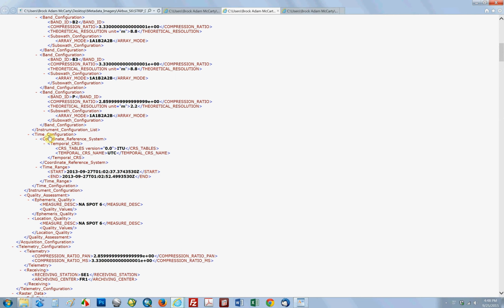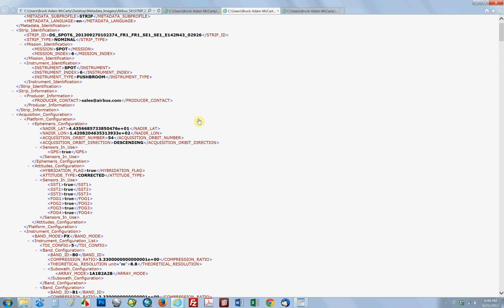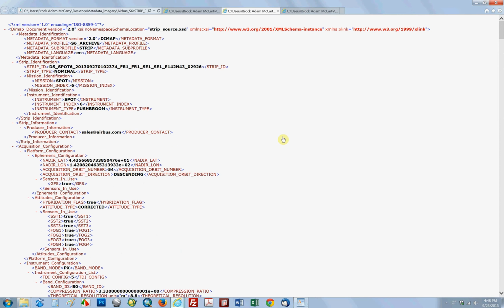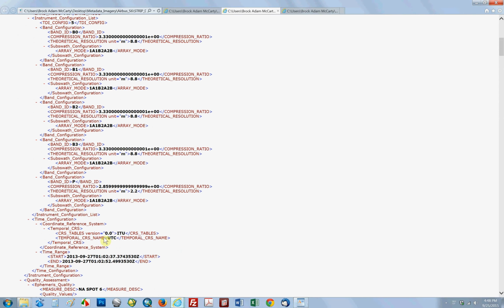And it's right here under the time configuration again. So let me start again, sorry about that. We'll go down and it is right there, not too far from the top, under time configuration, time range, and then again it's going to be the date and then timestamp in UTC, start and end, and this is going to be of a strip again.